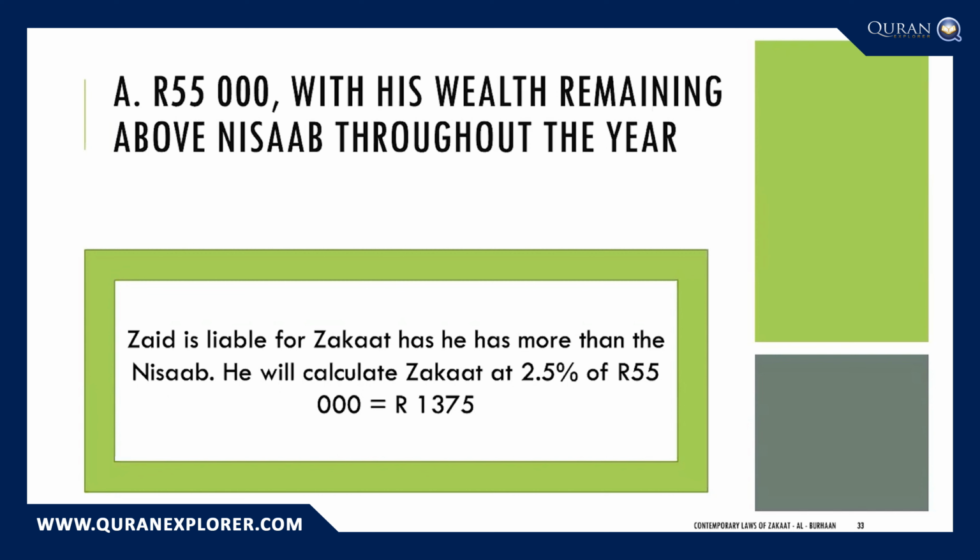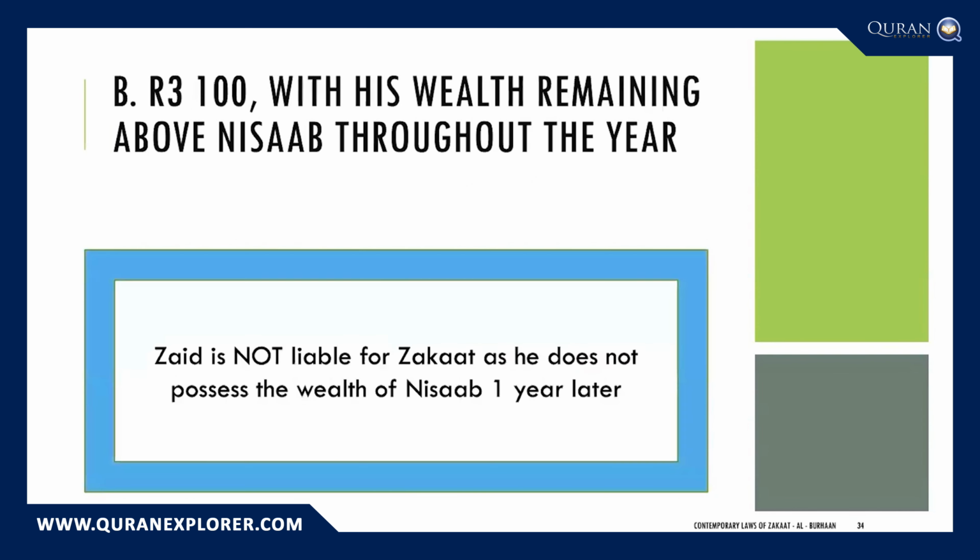He had that wealth in his possession, and he had more than the nisab for the entire year. And at the end of the year, he has 55,000 Rand, which is more than the nisab. So we take whatever he has. Let's assume this is the only zakatable wealth that he has, 55,000 Rand times 2.5%, and his zakat liability is 1,375 Rand.